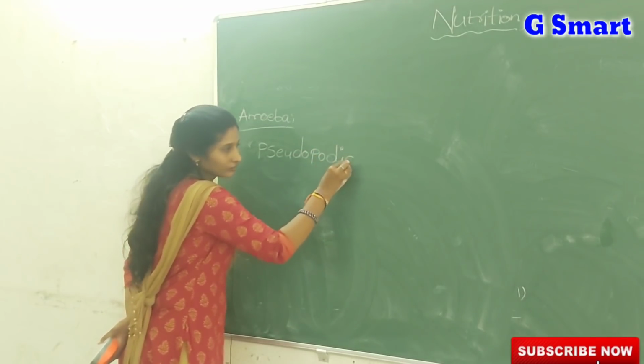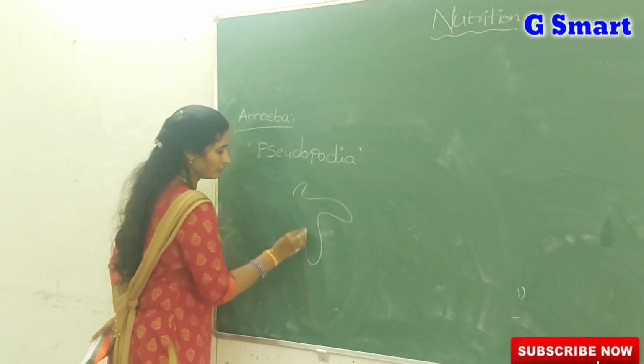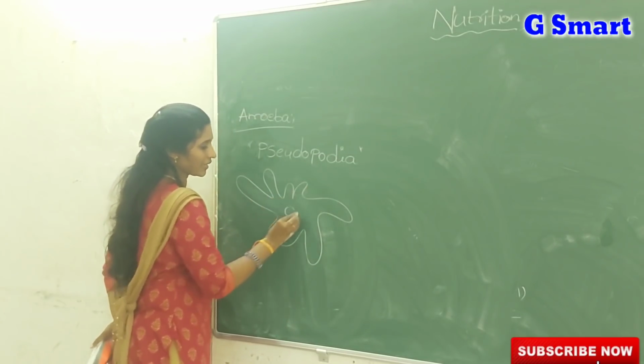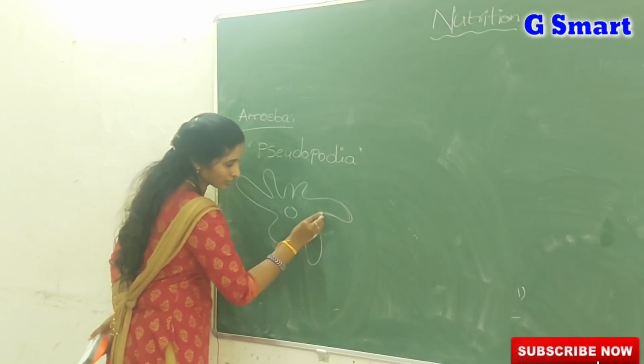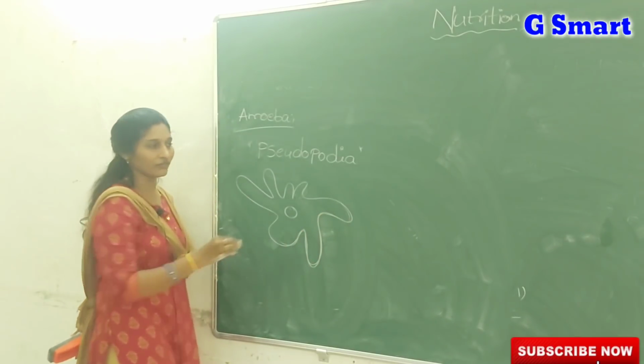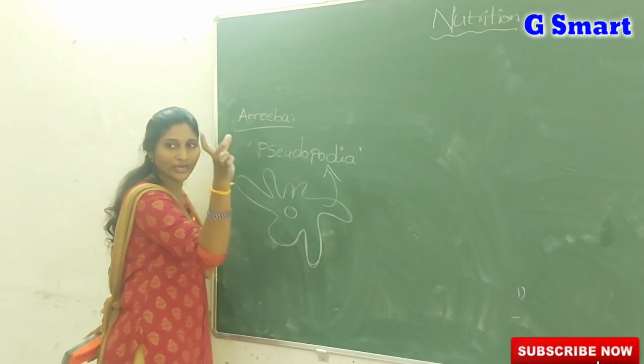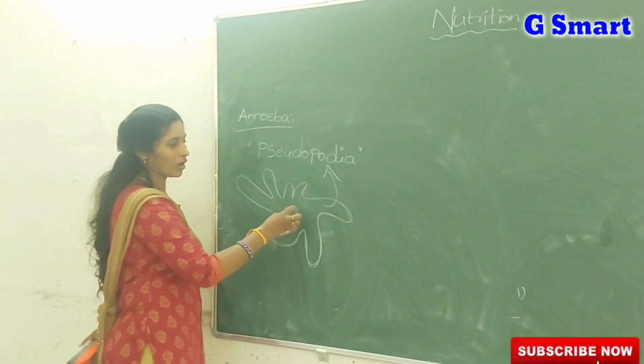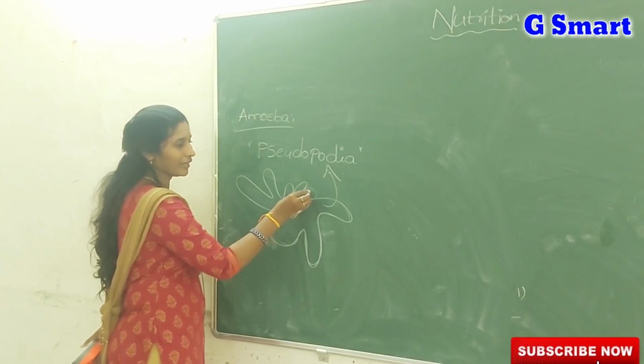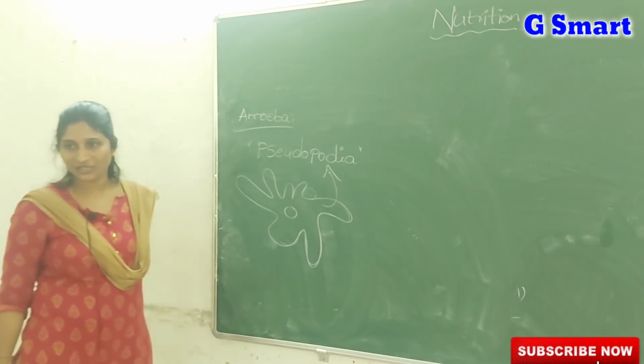If you draw an amoeba, it is a shapeless organism actually. By using these pseudopodia, it traps the food molecule, forming a food vacuole, and inside the food vacuole it digests the food.